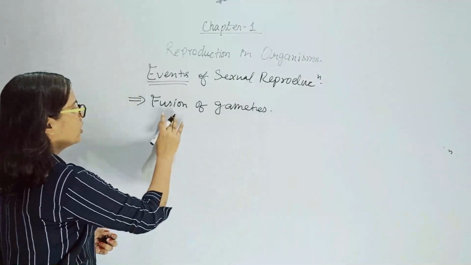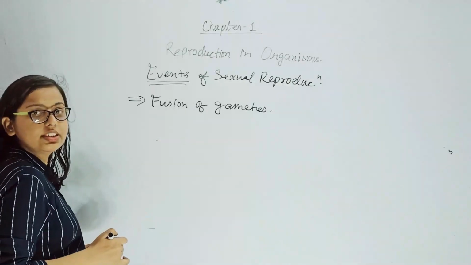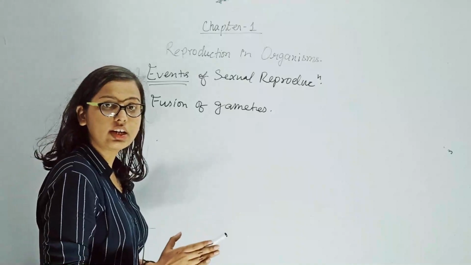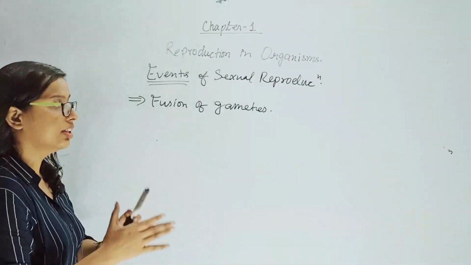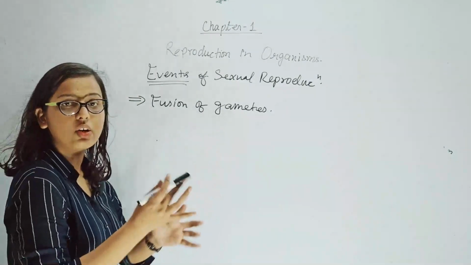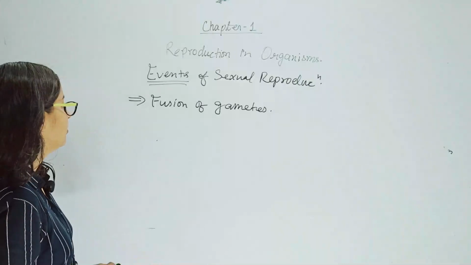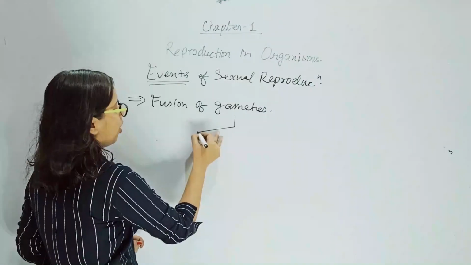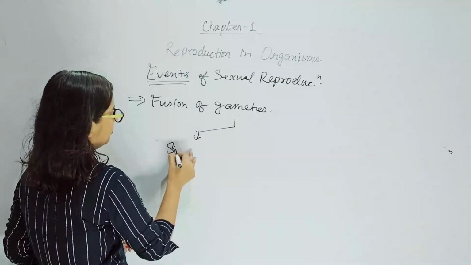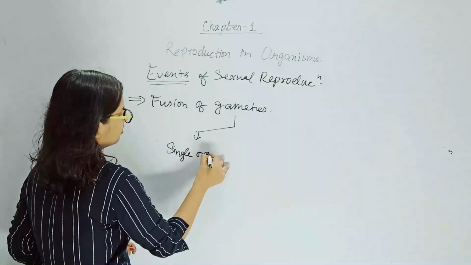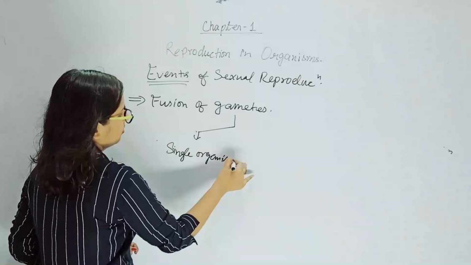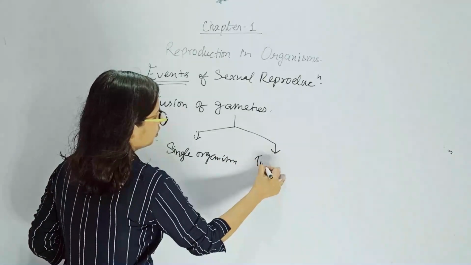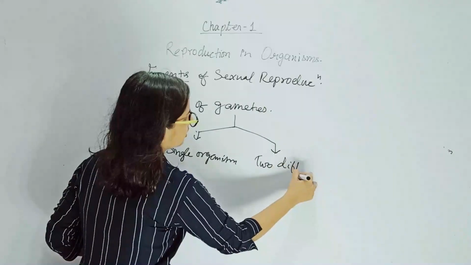These gametes can come from one single organism, or these gametes can come from two different organisms. The gametes can come from a single organism or they can come from two different organisms.